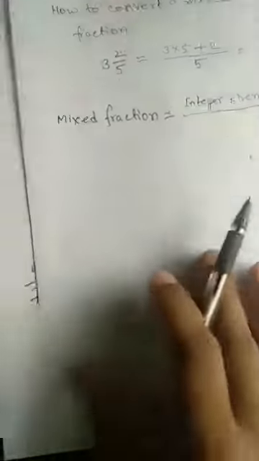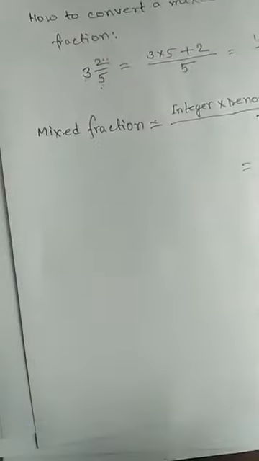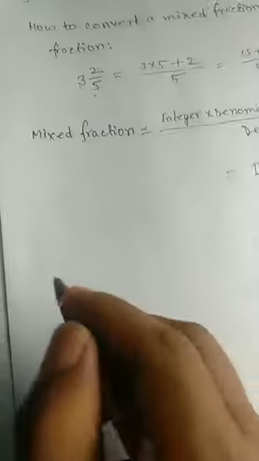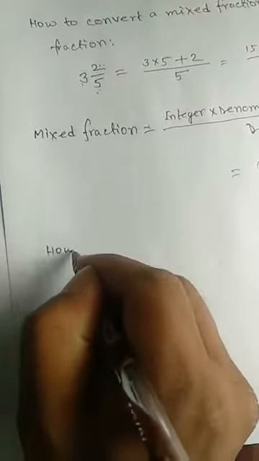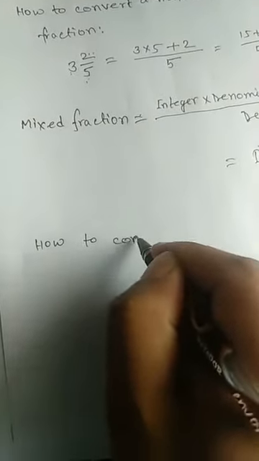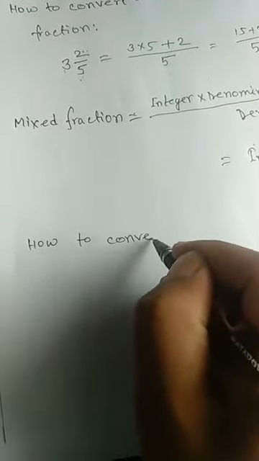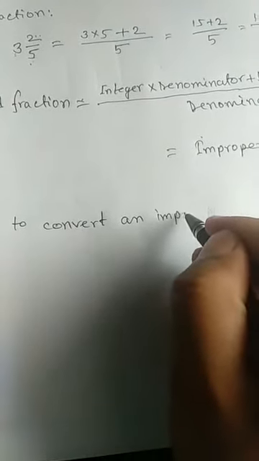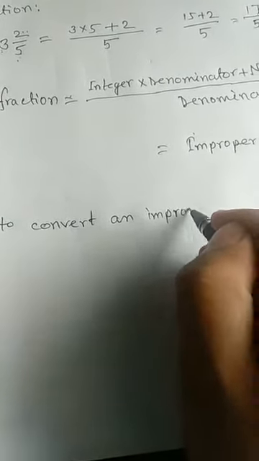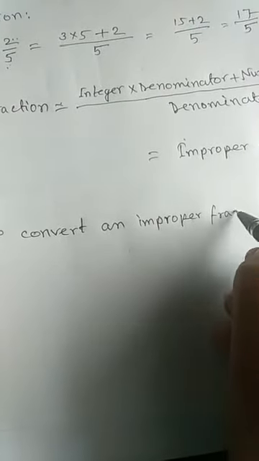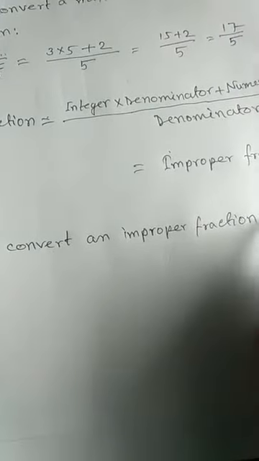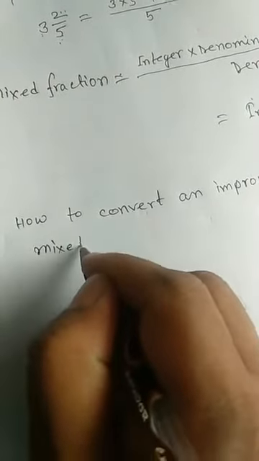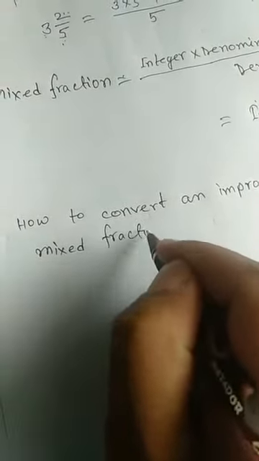Okay. Now come how to convert an improper fraction into mixed fraction.